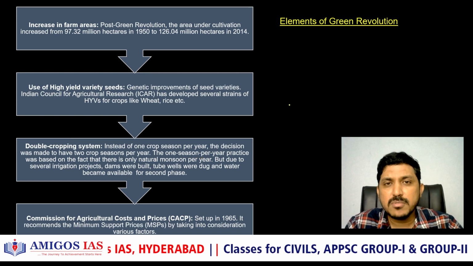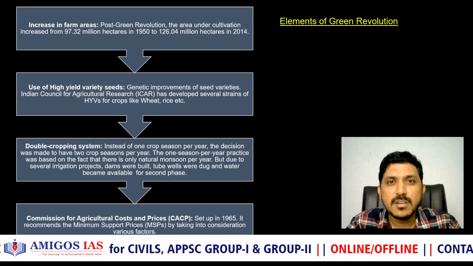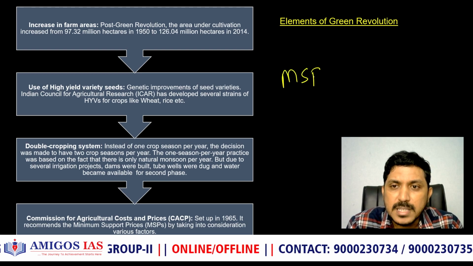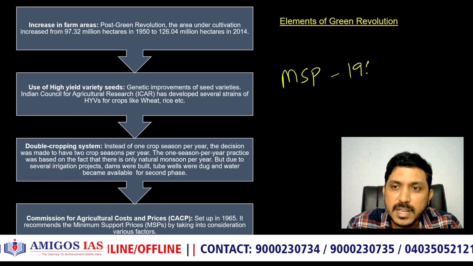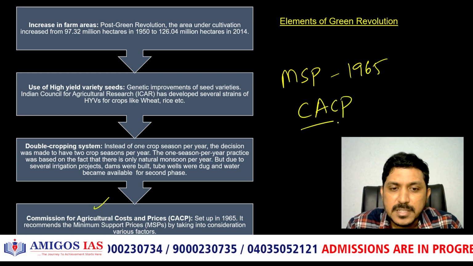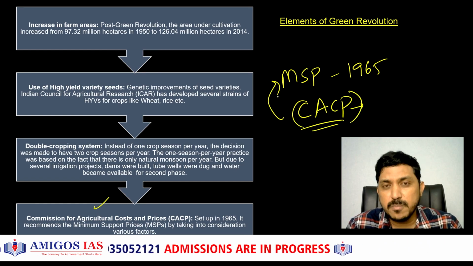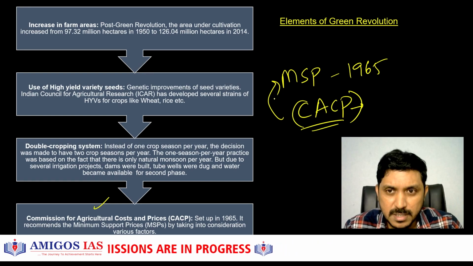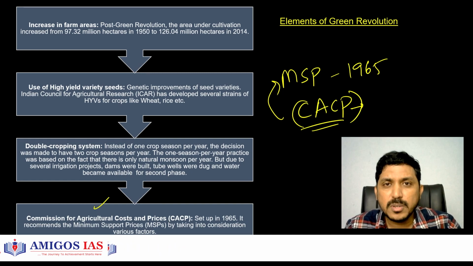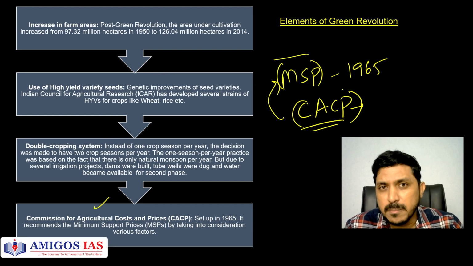And we also established some incentive for the farmers, that if you produce these food grains, staple food grains like rice and wheat, we are going to give you some minimum support price. So in 1965, what the government of India has done is it set up a body called the Commission for Agricultural Costs and Prices. Costs and prices means it is going to decide what should be the minimum support price for a certain amount of food grains. For example, rice and wheat. If you cultivate so and so amount of rice, we are going to guarantee you, per the quantity, some kind of minimum support price.